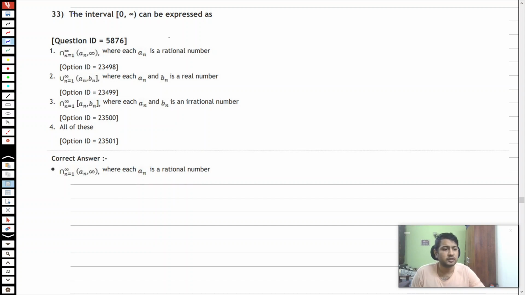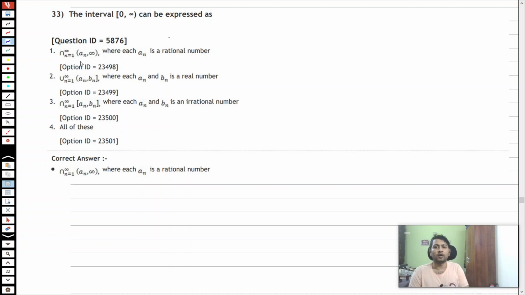Okay, question number 33. So, a question from topology. They always ask you at least one question from topology in DSE. So this interval, closed 0 to infinity, can be expressed as... By the way, this is a closed interval. Now what can it be represented as?